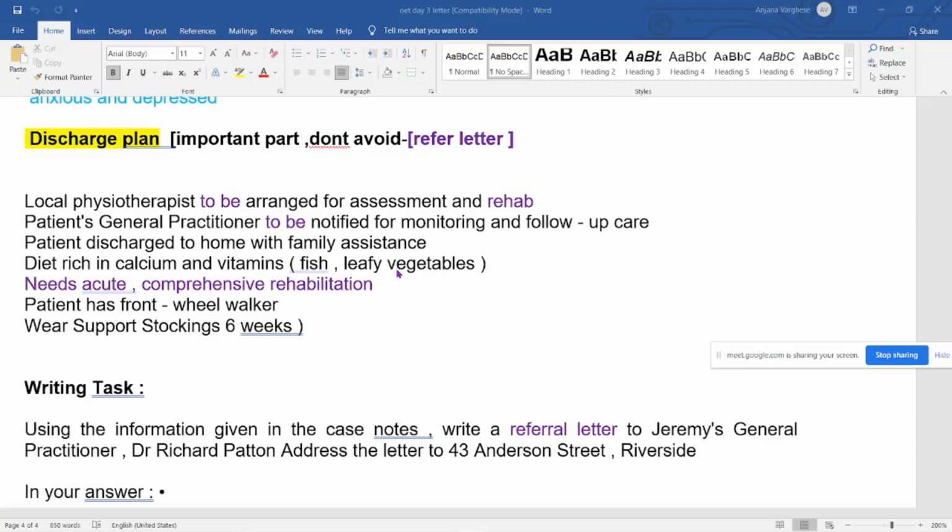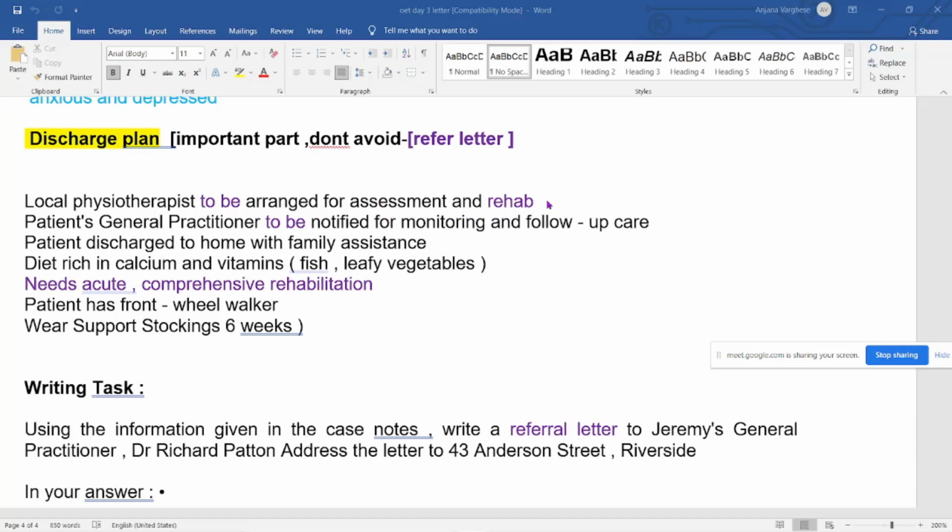If you read much more, you will understand that some points are common, like physiotherapy. In several letters there will be a physiotherapy-associated point, so you are supposed to learn the physiotherapy point. Likewise, learn the 'to be' future tense. When you write the discharge plan, mostly you have to write in the future tense, like 'to be arranged for assessment'. Moreover, you shouldn't use the same vocabulary.